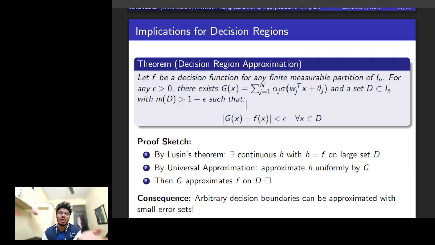Whenever in this context we talk about measurable functions, just think of normal functions that you see in the real world. Just think every decision function that you want to use is probably going to be a measurable function, and a measurable function is almost continuous. It doesn't have to be, so Lusin's theorem says that we can find a continuous function h that is equal to our decision function for everything except on a set D of arbitrarily small measure.